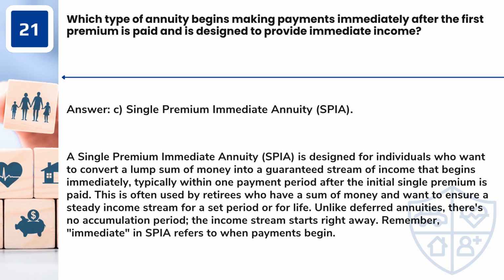Answer: C. Single premium immediate annuity, SPIA. A single premium immediate annuity, SPIA, is designed for individuals who want to convert a lump sum of money into a guaranteed stream of income that begins immediately, typically within one payment period after the initial single premium is paid. This is often used by retirees who have a sum of money and want to ensure a steady income stream for a set period or for life. Unlike deferred annuities, there's no accumulation period, the income stream starts right away. Remember, immediate in SPIA refers to when payments begin.